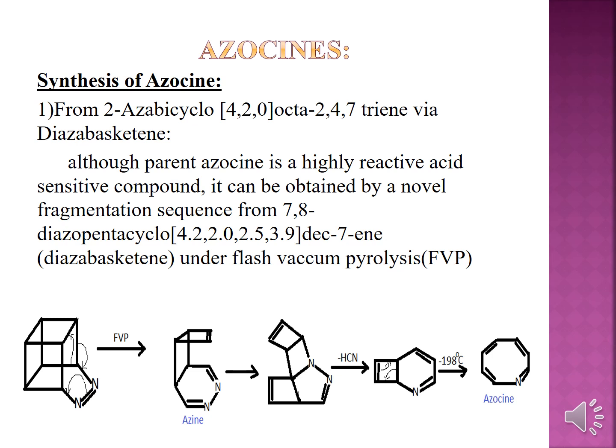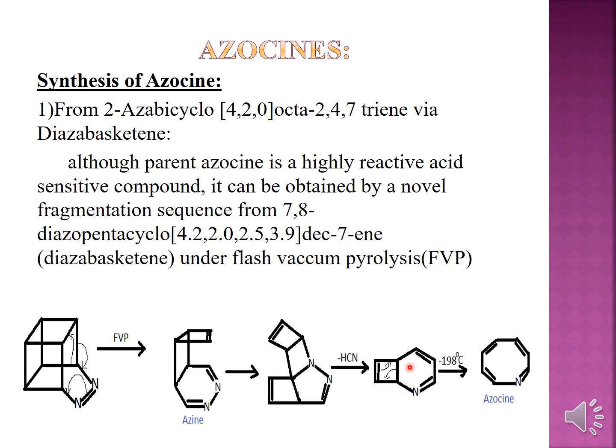Okay, so once it will undergo the flash vacuum pyrolysis, at that time this bond shifts over here and then this bond shifts and there is a breakage of this bond leading to this structure. Okay, and after that you are synthesizing an azine compound, and later there is a rearrangement which is taking place over here. Once it will rearrange, you will get the cyclic product, and then with the removal of one HCN molecule, you will get the cycloadduct.